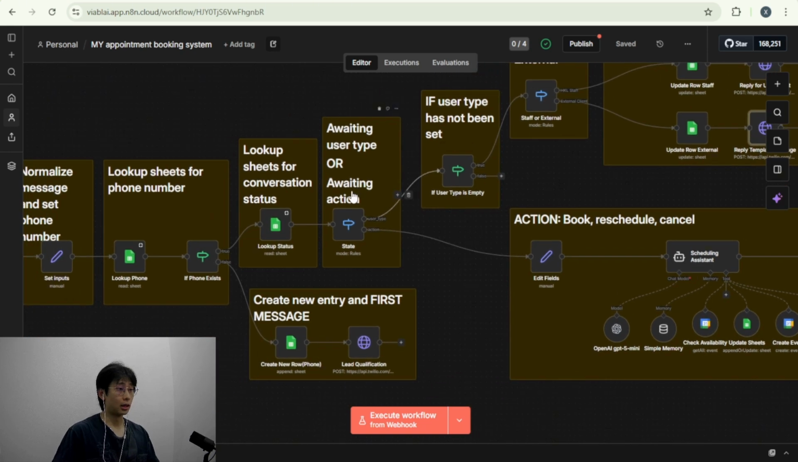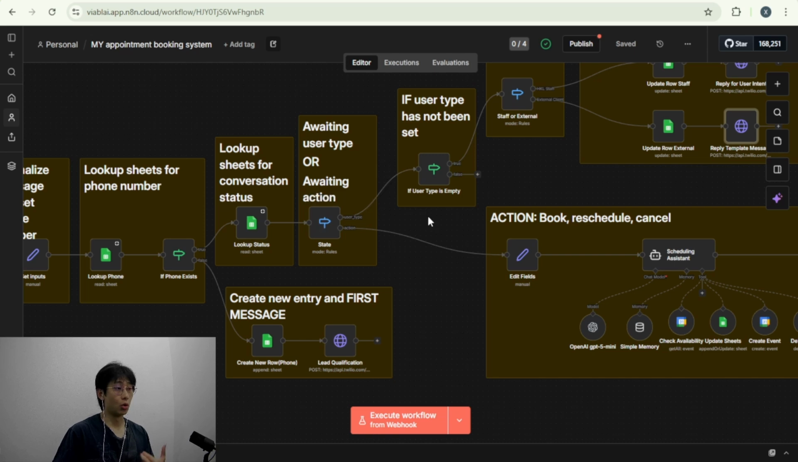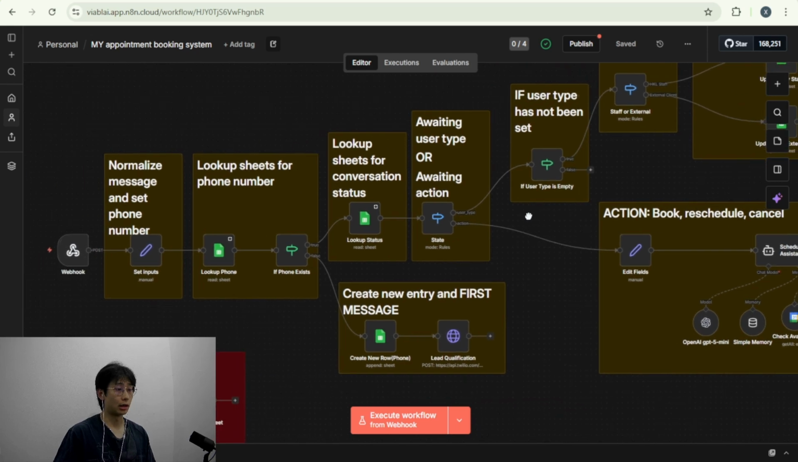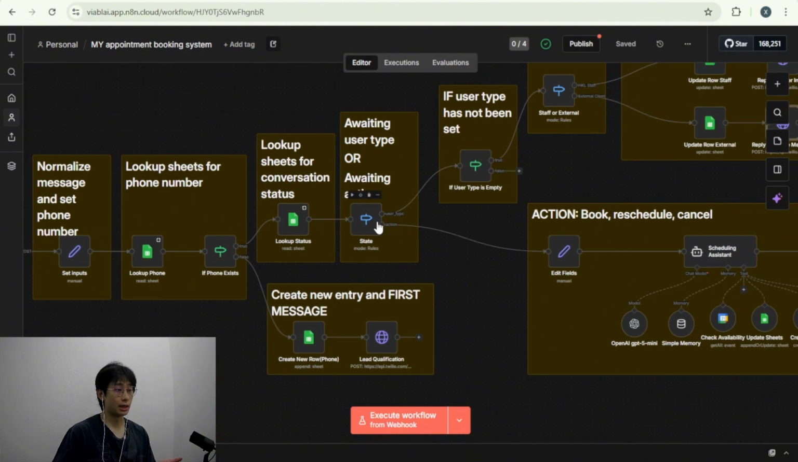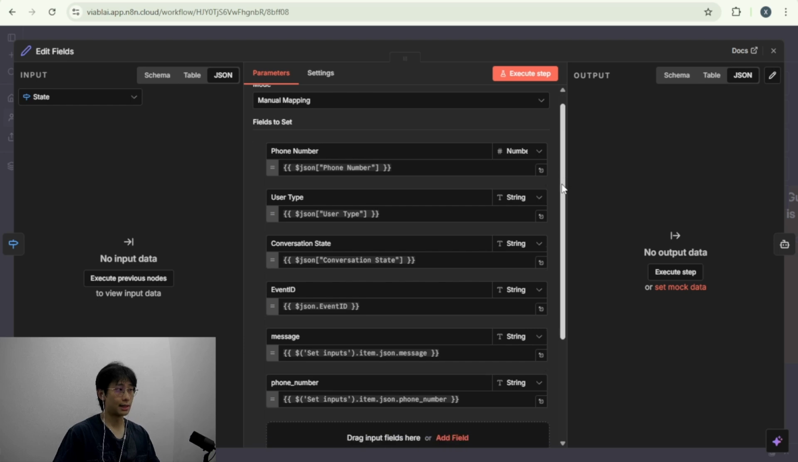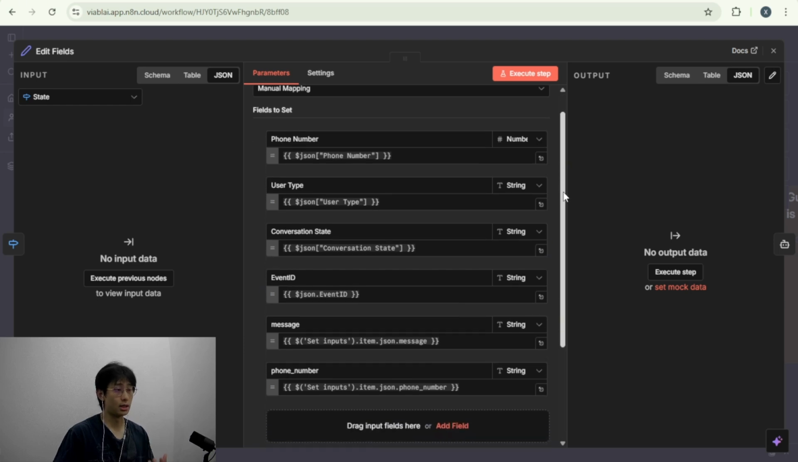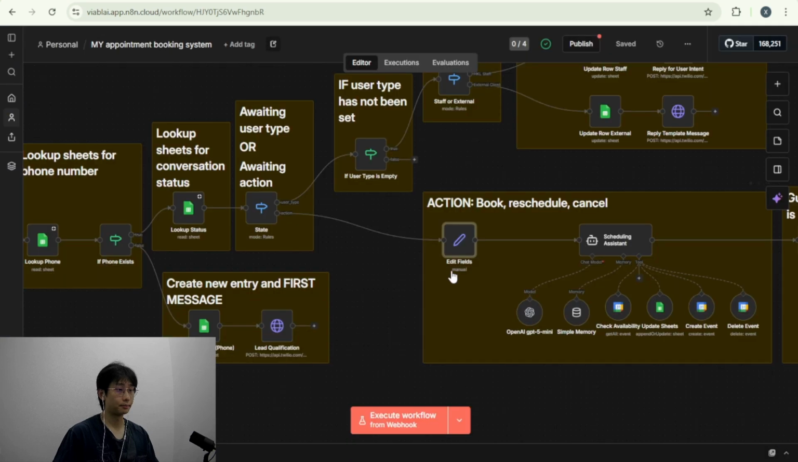Now, once we have determined the user type, it will set the state to awaiting action. So when that happens, the next message that comes in, assuming the customer is looking to book an appointment, they will probably say, I'm looking to book an appointment. And so it would lead us down this path, awaiting action. In this node, we're going to set some fields that we need to make the appointment possible: phone number, user type, the conversation state, event ID if there is an event ID for rescheduling and canceling purposes, as well as the message sent by the user.